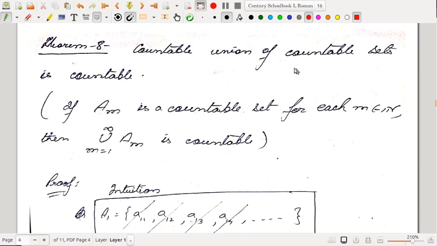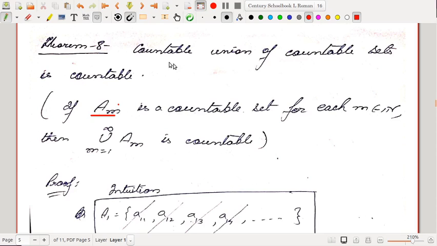In fact, this next result that we are doing shows that a countable union of countable sets is countable. So you take any countable collection of countable sets, then their union is countable. So if A_m is a countable set for each m, that means these indices come from a subset of the set of natural numbers.